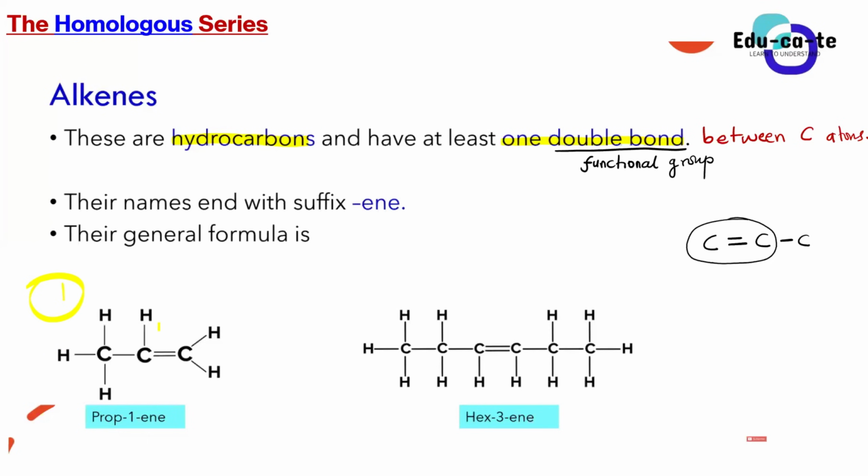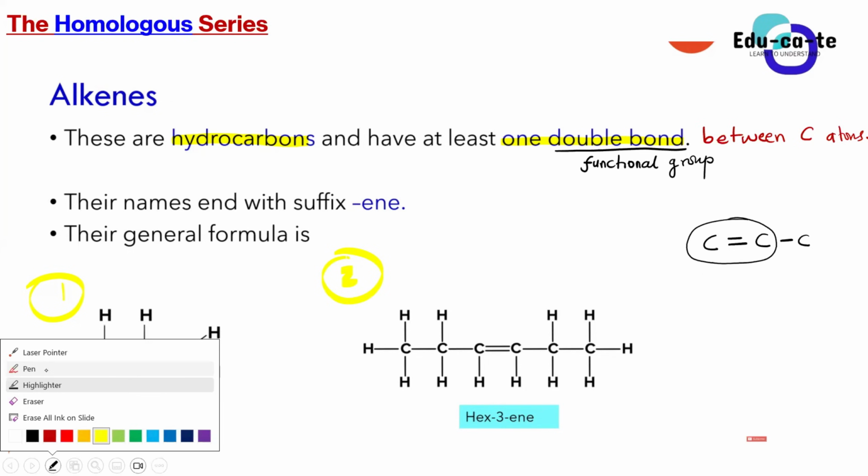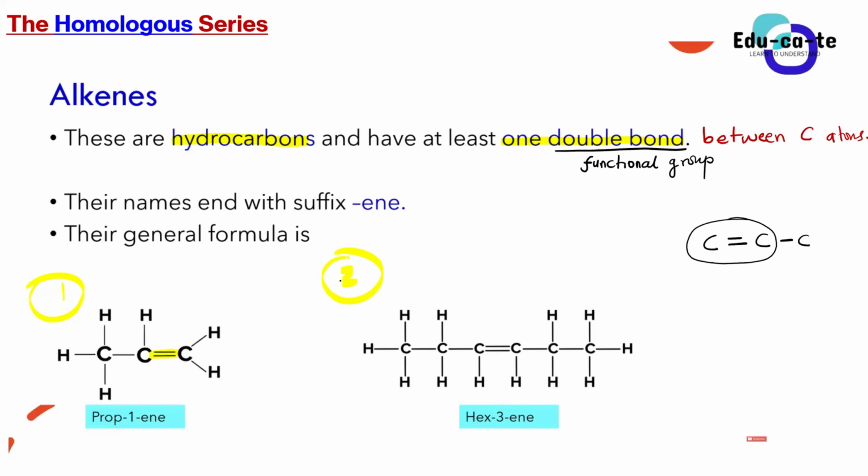Do you see where the double bond is? Yes, we have a double bond here, guys. Between these 2 carbons we have a double bond. The presence of a double bond between 2 carbon atoms, strictly between 2 carbon atoms, qualifies it to be an alkene. If we look at example number 2, do we see where the double bond is? Which carbon do we have the double bond at, in compound number 2?